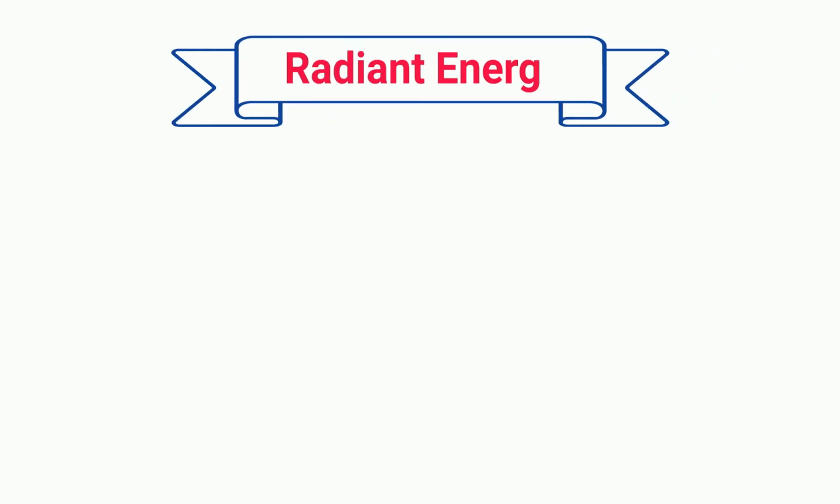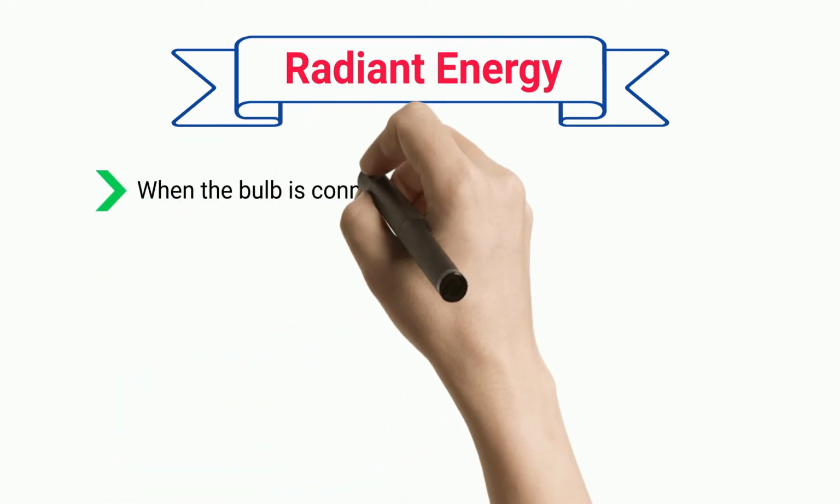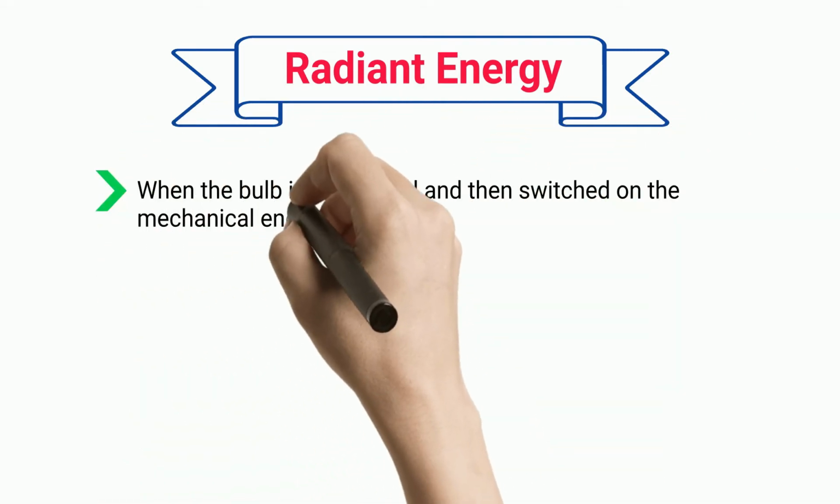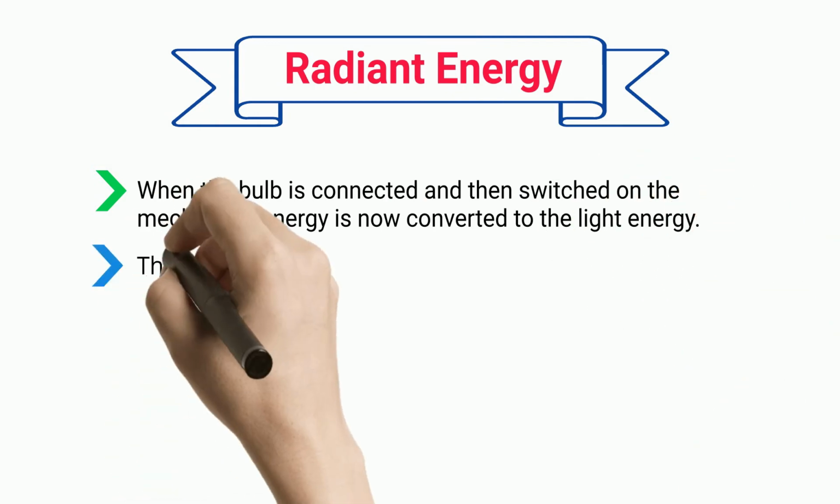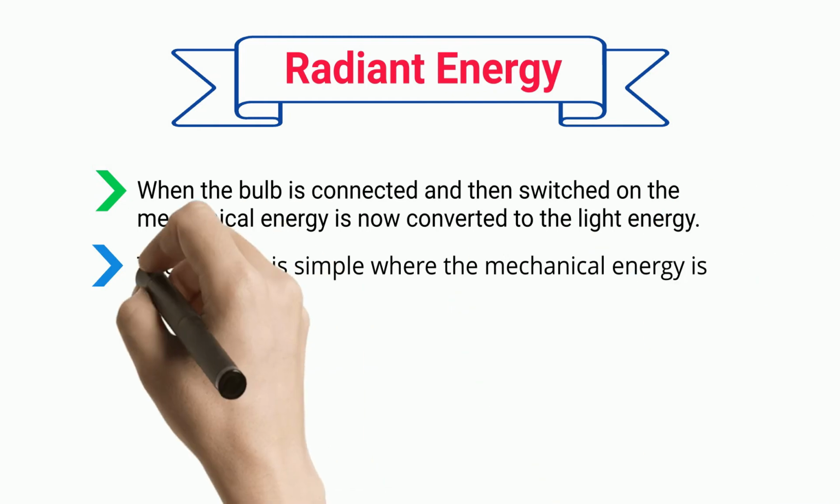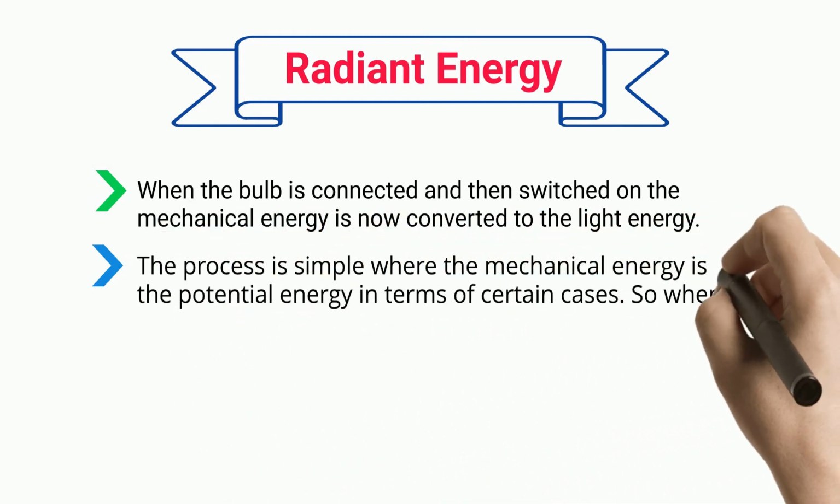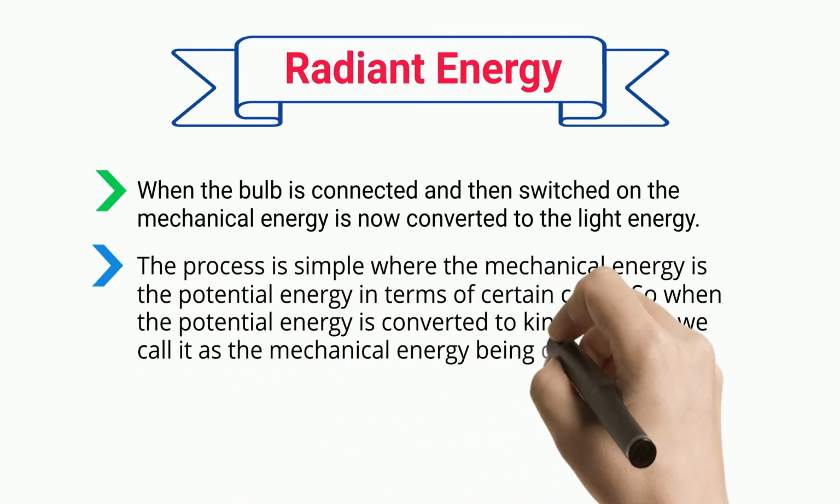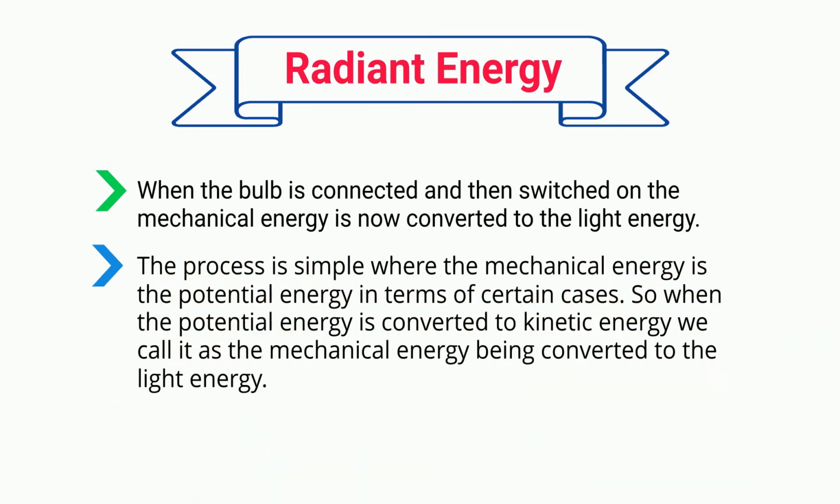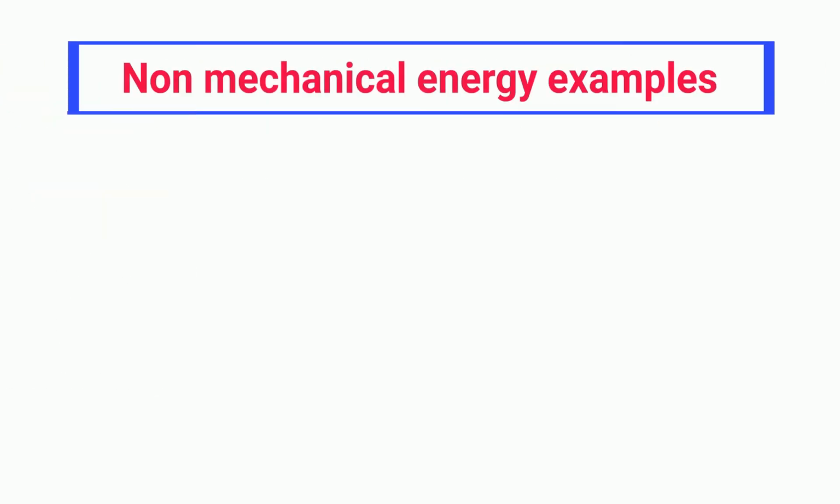Radiant energy. When the bulb is connected and then switched on, the mechanical energy is now converted to the light energy. The process is simple where the mechanical energy is the potential energy in terms of certain cases. So when the potential energy is converted to kinetic energy, we call it as the mechanical energy being converted to the light energy. Non-mechanical energy examples.